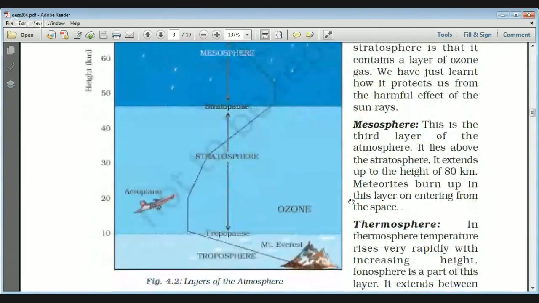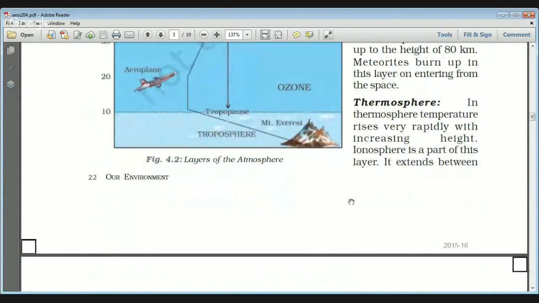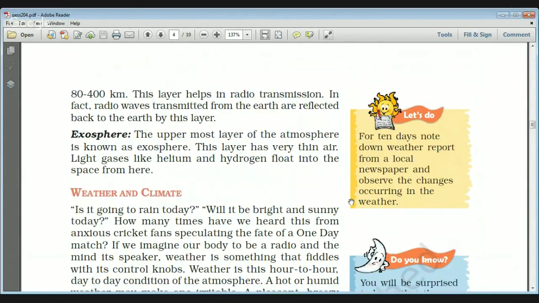Okay, we will see the reasons and other factors and other phenomena in the coming videos. And ionosphere is a part of thermosphere. I already told you it exists between 80 to 400 kilometers, and this layer helps in radio transmission. And uppermost is the exosphere, and this layer has very thin air, and some light gases like helium and hydrogen float into the space from air.